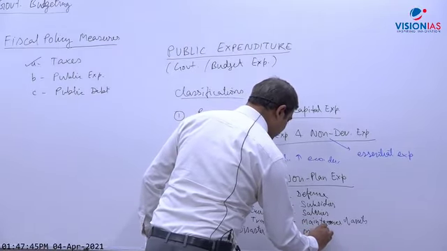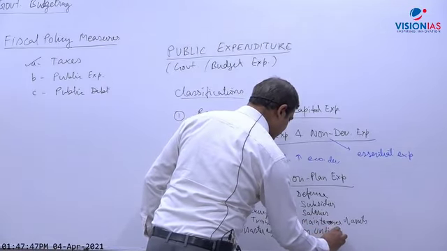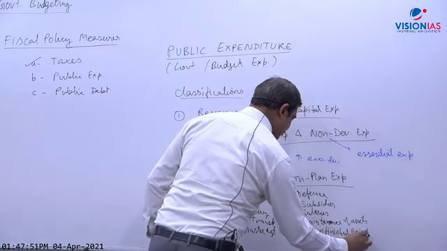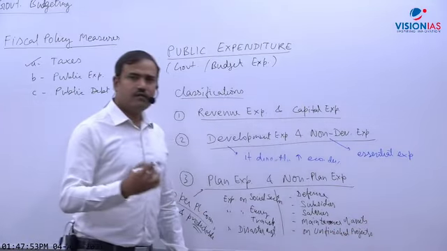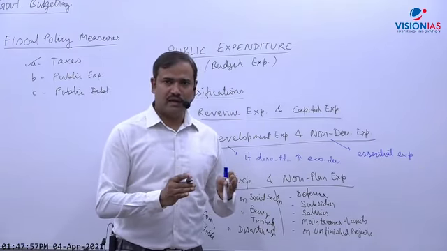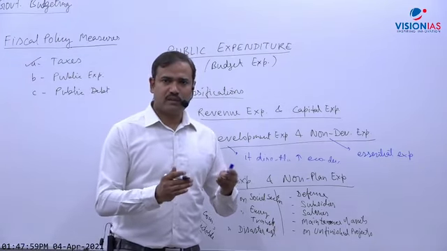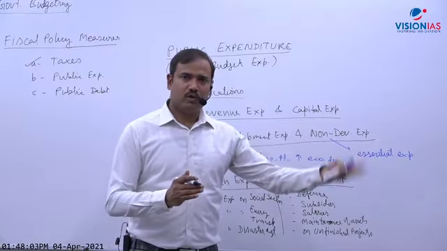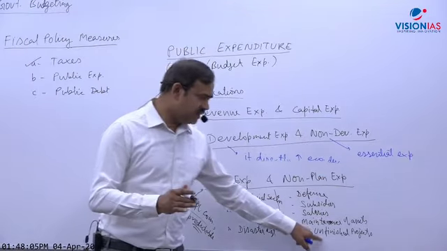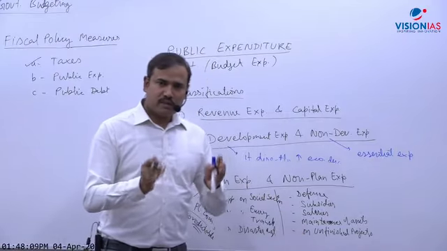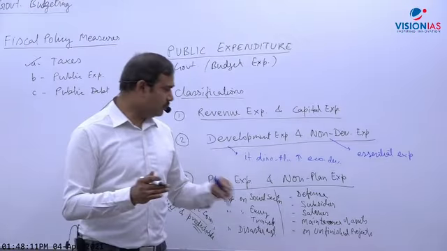Other is expenditure on unfinished projects. Like if a hospital is to be constructed in a particular plan, and that hospital may not be completed, then if money is spent in the next 5-year plan, it will become non-plan. Although it is capital expenditure, it is actually developmental expenditure. Still, because it is not mentioned in the current 5-year plan, it will become non-plan.